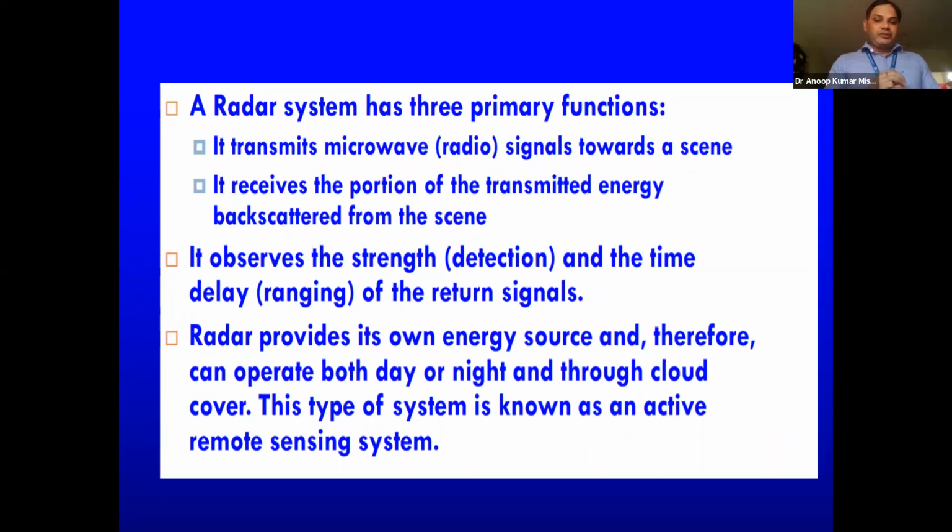It observes the strength of the detection and the time delay. When it sends some signal, and that signal interacts with the object, it takes some time to return back. That is called the time delay. And radar provides its own source of energy, and therefore it can operate both in day and night. So this is the advantage of this one. This type of system is known as active remote sensing, which we already learned.